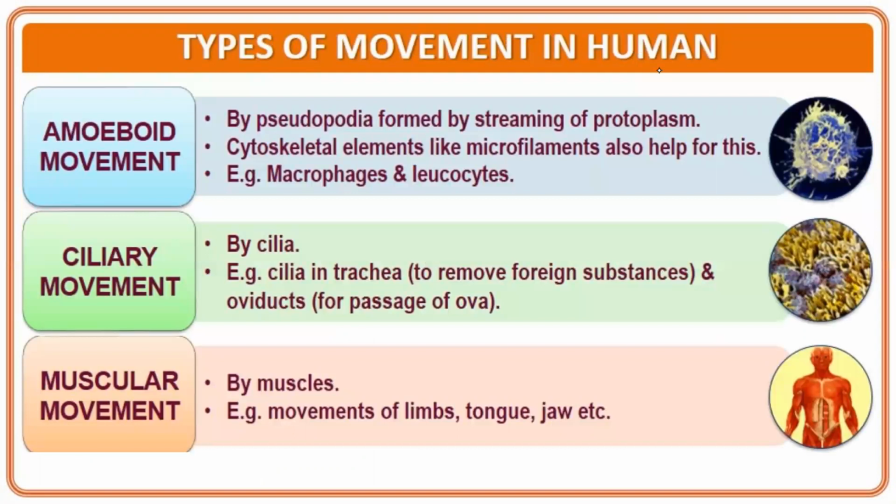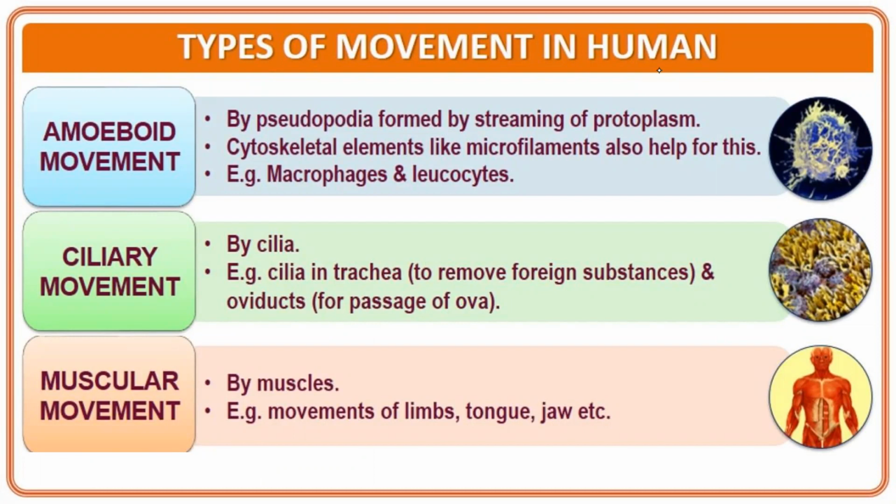Let's learn about the types of movements in humans. Number one is amoeboid movement. This is by pseudopodia formed by streaming of protoplasm. Cytoskeletal elements like microfilaments also help in this type of movement. Examples are in macrophages and leukocytes.